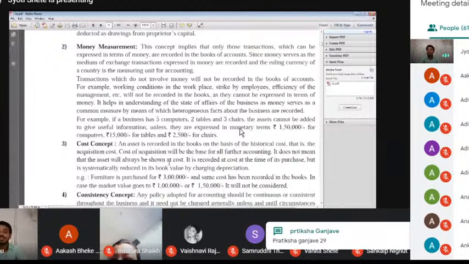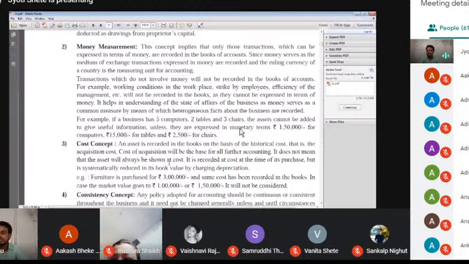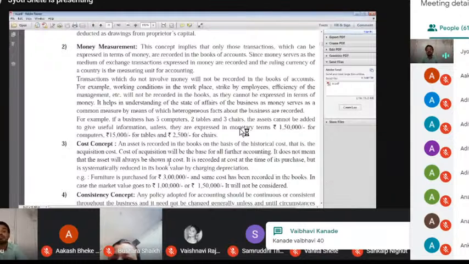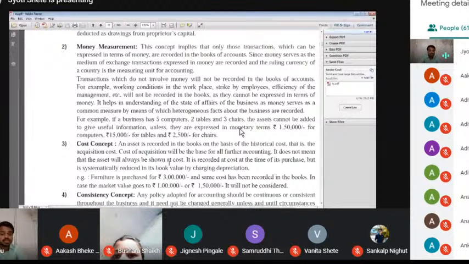What is the first concept? Business entity. What is the meaning of business entity? No personal transaction enters into the business. Business is a separate unit, and it does not involve any personal property or personal transaction of the proprietor. That is the first point. What is the second point? All exchanges of things we express in terms of money. That's what you call the money measurement concept. If a transaction does not involve money, we never enter it into the books of account. If there is no money, it is called the barter system.